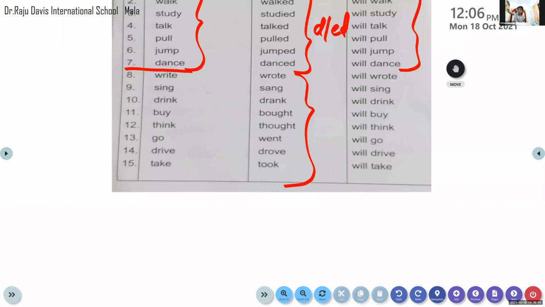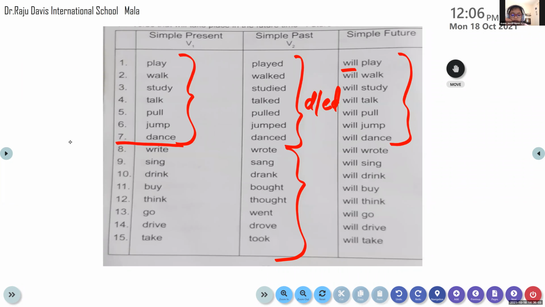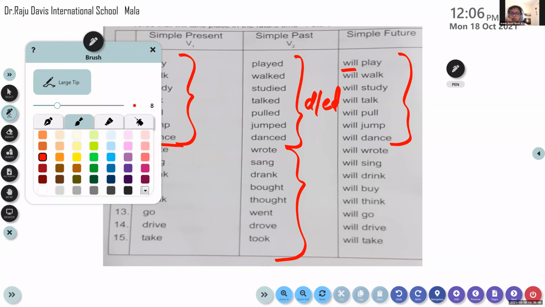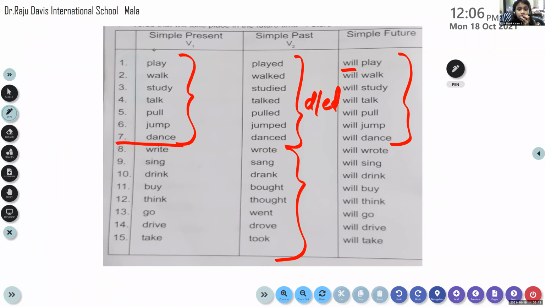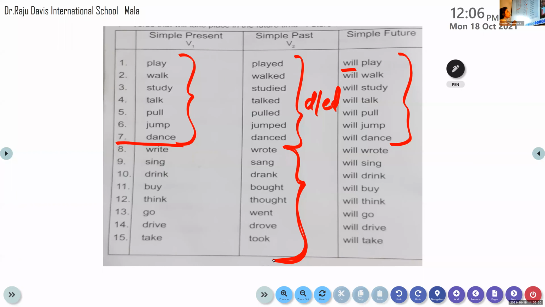Wrote. Here, thought. When wrote, took, here, the past tense form entirely changes. Have you noticed that? Yes, the past tense form entirely changes. So these two kinds of verbs are called by different names. What do we call these verbs?